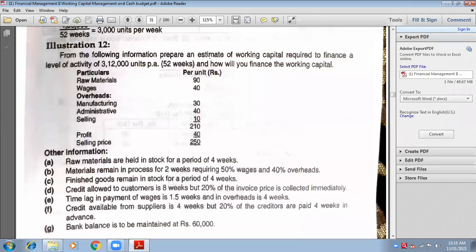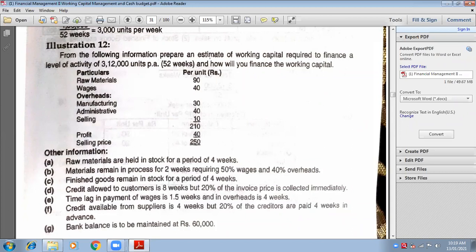If you want, you can make columns for period, units and rate. Make it according to your own convenience. Now come to the next page.